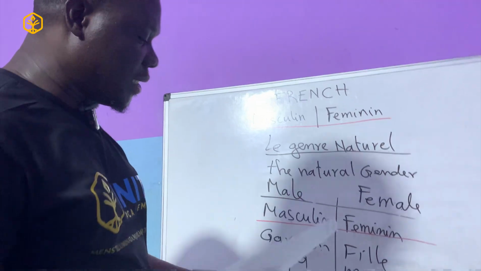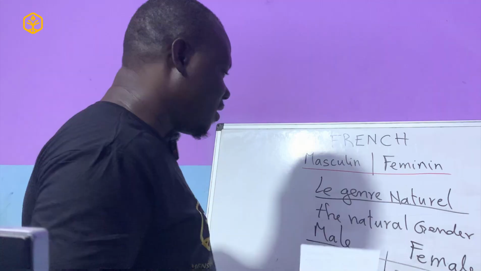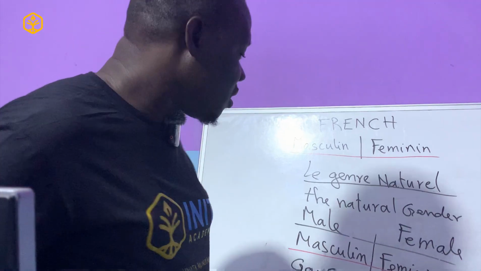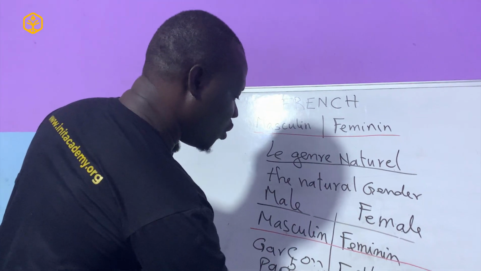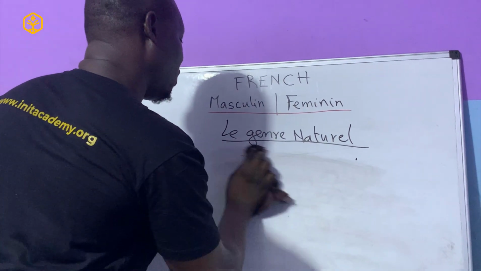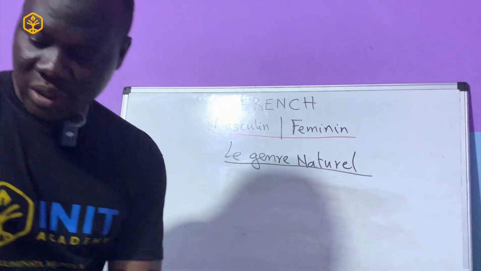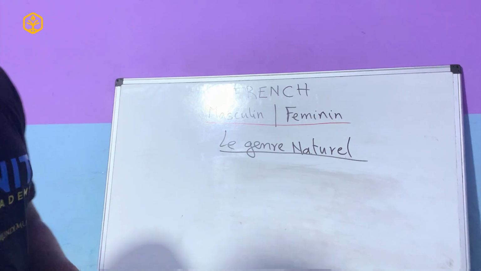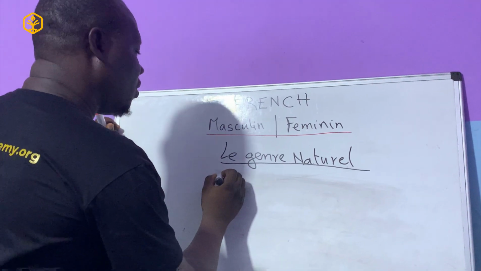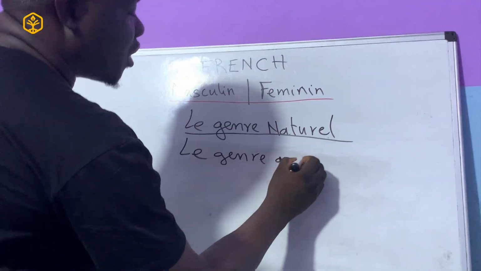So the next part is the grammatical keys, okay? So we can clear this. So the next one is le genre grammatical.